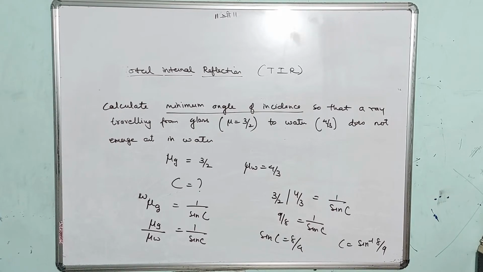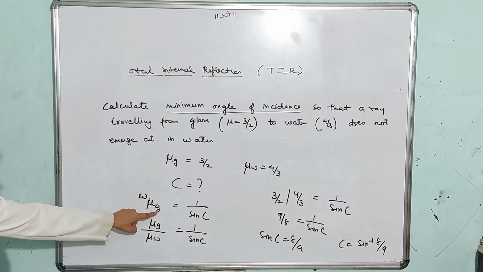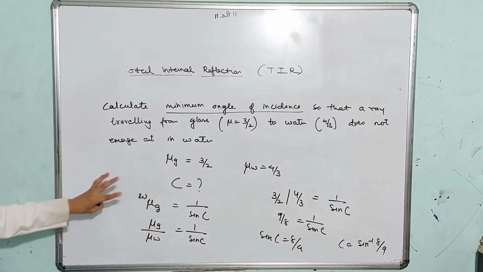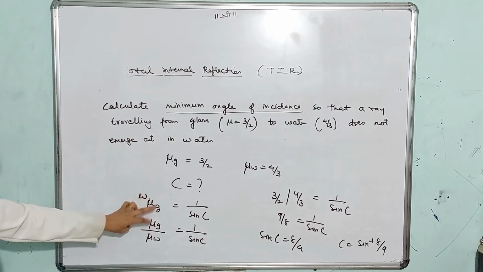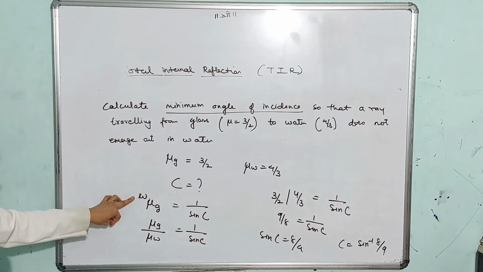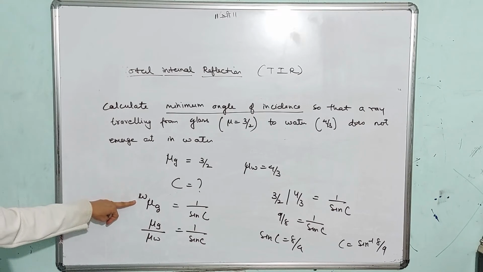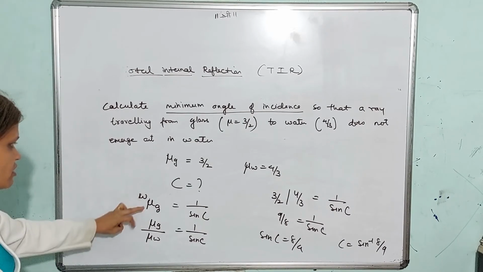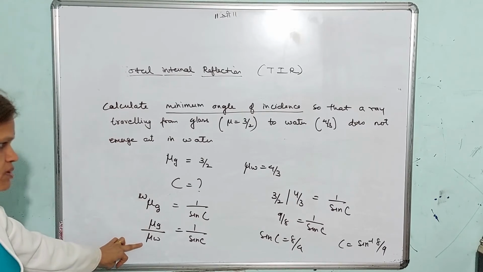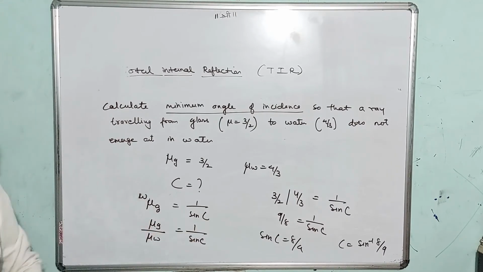So we used the formula. Let's see what we have done. Mu BA, denser with respect to rarer, is 1 by sin C. Here you have to be careful. What if you take mu WG, then it will be just sin C. But generally we take the denser with respect to rarer. And for mu G, we are using another formula, mu 2 by mu 1. So mu G by mu W. Both are given. And that's how we got sin C is 8/9 and C is sine inverse 8/9.